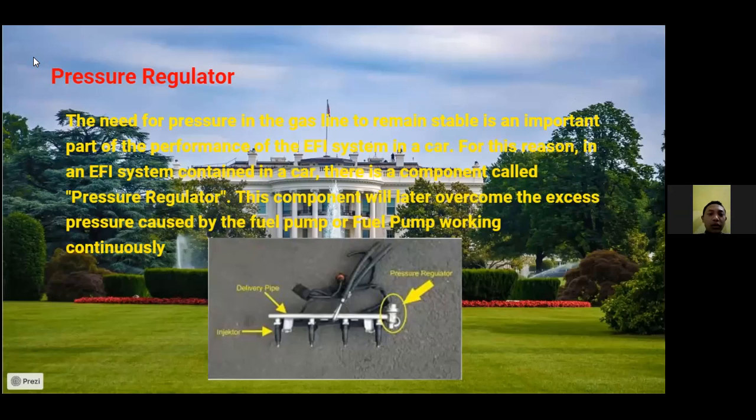Next, pressure regulator. Keeping the pressure in the gasoline line stable is an important part of the performance of the EFI system in a car. For this reason, in an EFI system in a car, there is a component called the pressure regulator. This component will later overcome the excess pressure caused by the fuel pump working continuously.